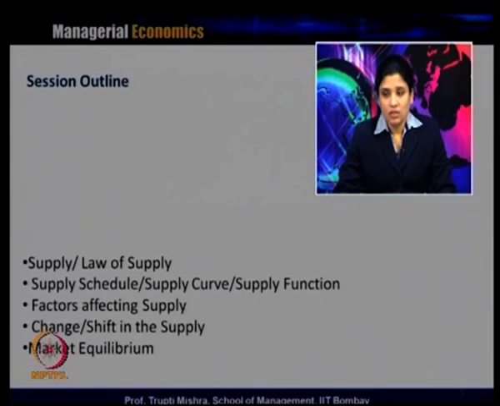We will define what supply is, we will discuss the law of supply, then we will discuss the exceptions to the law of supply, in which scenarios the law of supply never works out as per the rule or principle. Then we will discuss a supply schedule, a supply curve, and the supply function, covering both two-variable and multivariable forms. Then we will talk about the factors affecting supply, and in which scenario there is a change or shift in supply.